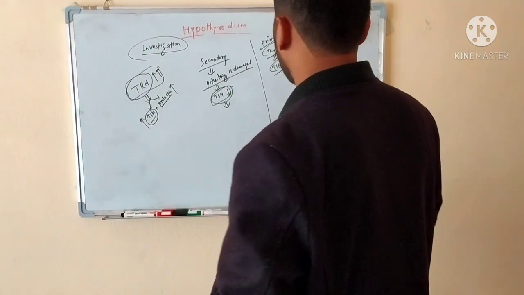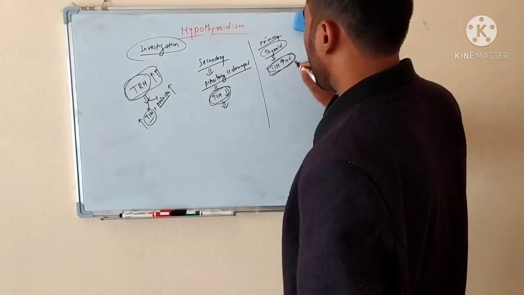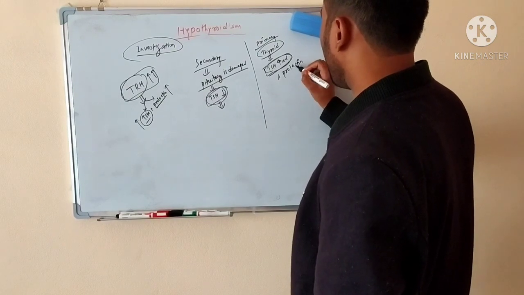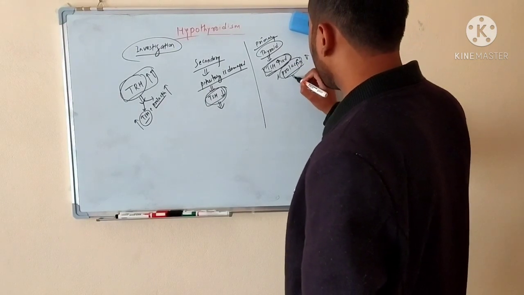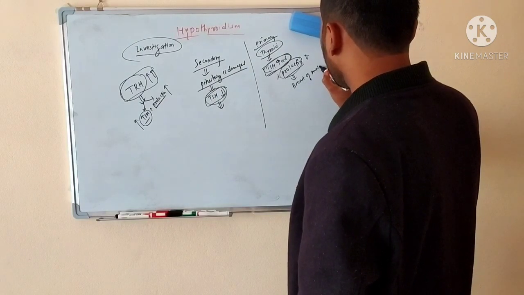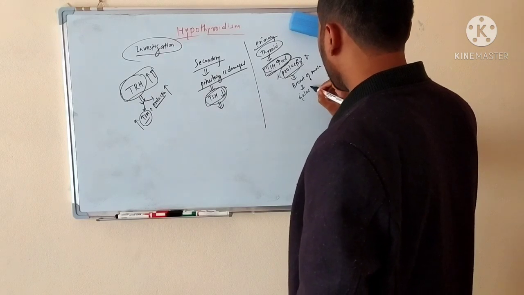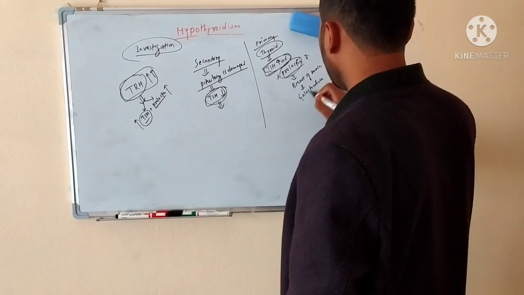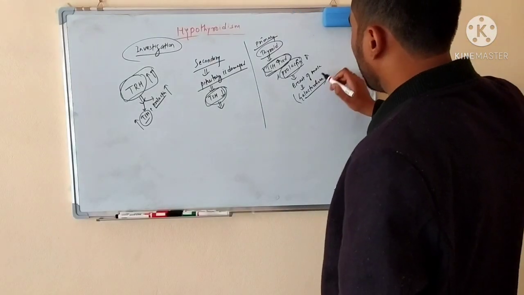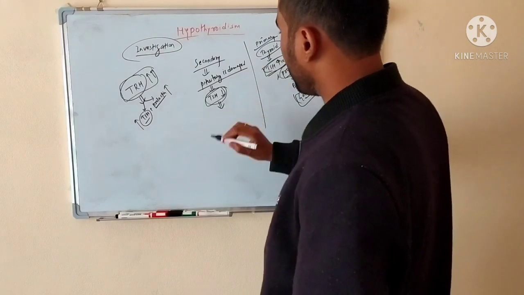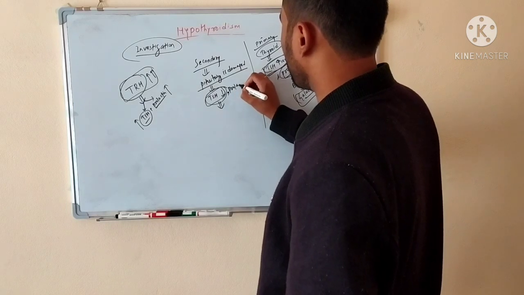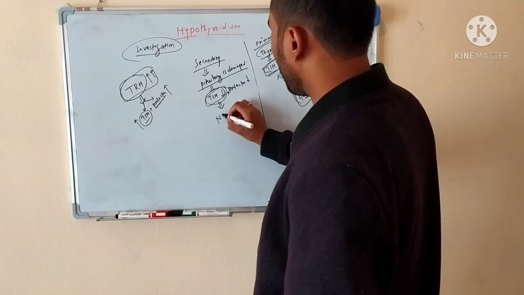So in the primary case, the TSH is increased, and the prolactin is also increased. Prolactin will actually work on the breast of the female, and it will cause galactorrhea. So in primary hypothyroidism, there will be presence of galactorrhea, but in the secondary, the TSH will be decreased and the prolactin will also be decreased. So there will be no galactorrhea.